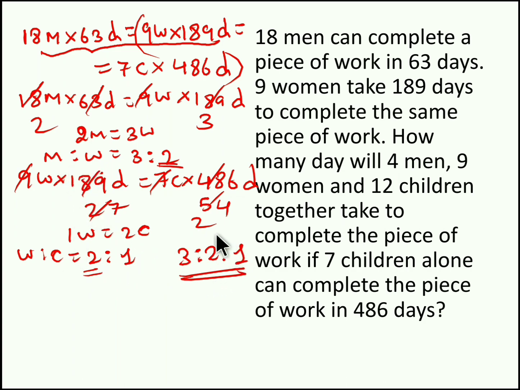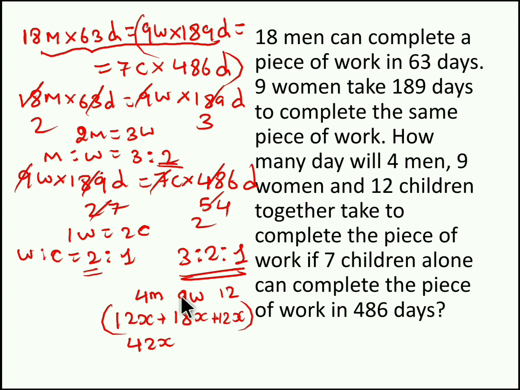Now you have to find how many days 4 men, 9 women and 12 children together will take to complete the piece of work. So we have to check the efficiency of 4 men, 9 women and 12 children. 1 man's efficiency is 3 parts, so 4 men's efficiency will be 12 parts. So 12, 18, 12. So the efficiency of 4 men, 9 women and 12 children is 12 plus 18 plus 12. We get 42 parts.